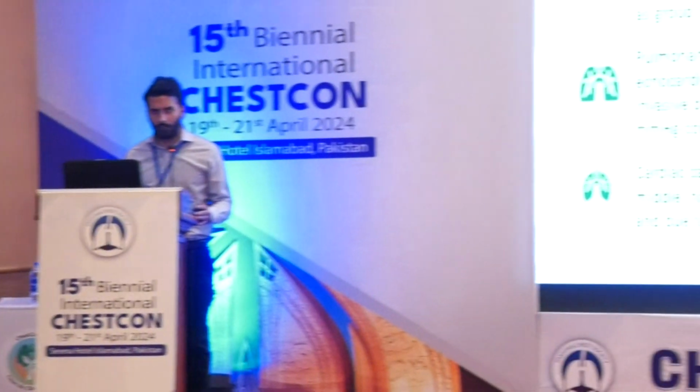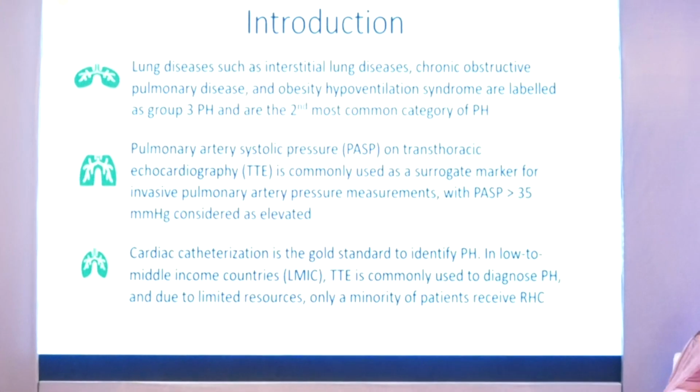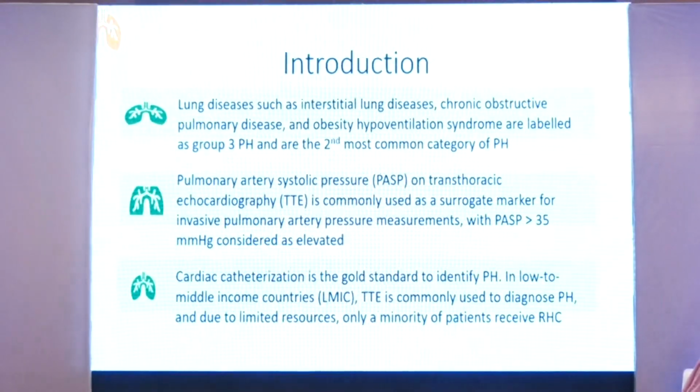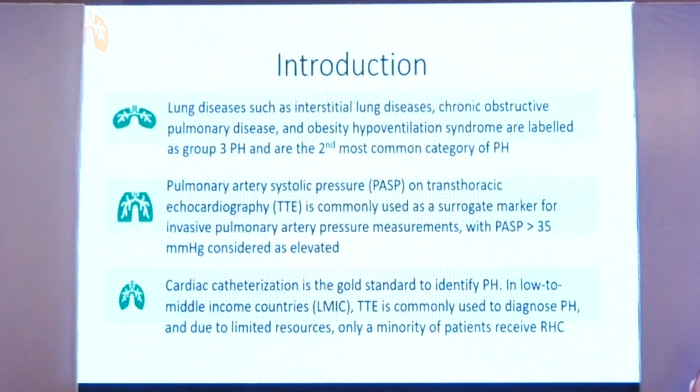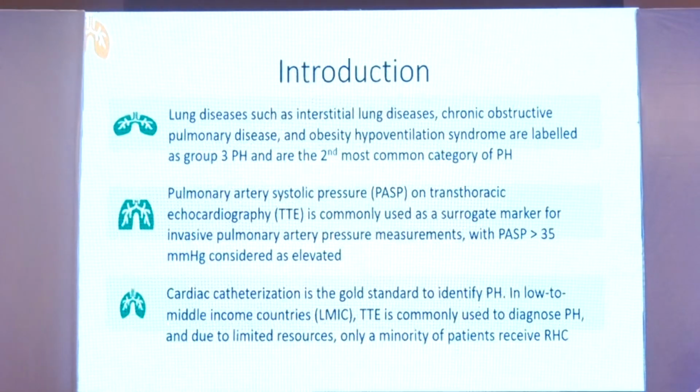The topic of the presentation is outcomes of patients with elevated pulmonary artery systolic pressure on echocardiography due to chronic lung diseases. A brief introduction: lung diseases such as interstitial lung disease, chronic obstructive pulmonary disease, and obesity hypoventilation are labeled as group 3 pulmonary hypertension and are the second most common category of pulmonary hypertension that we have seen.